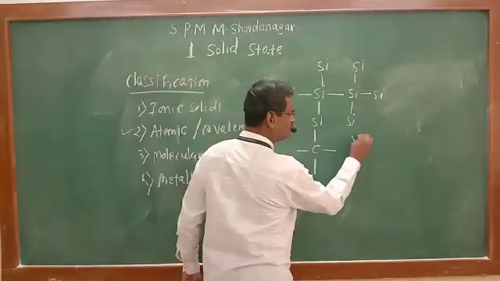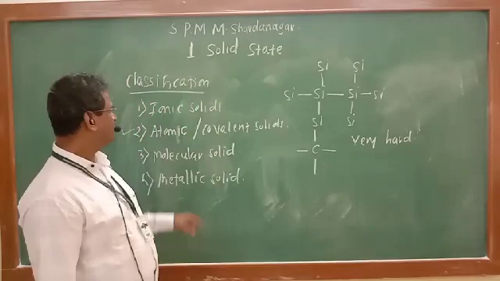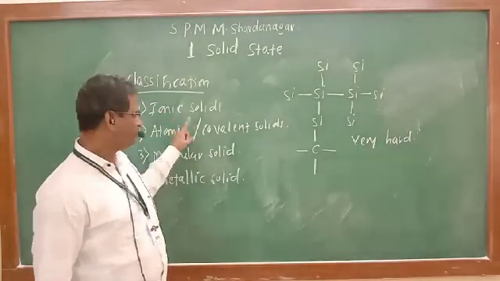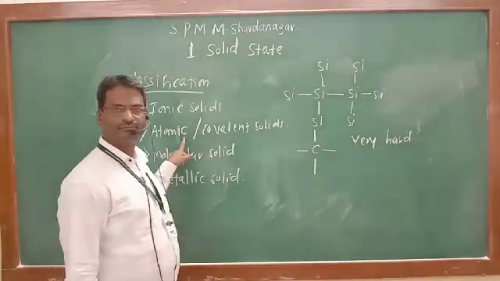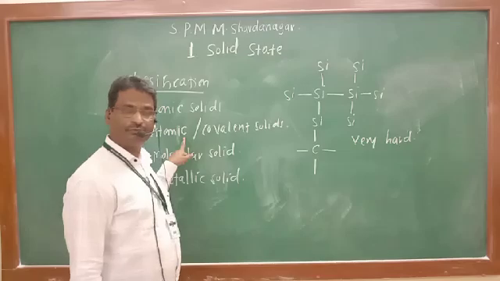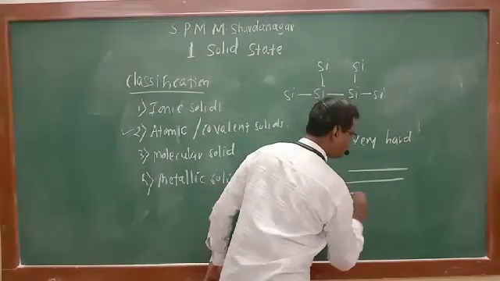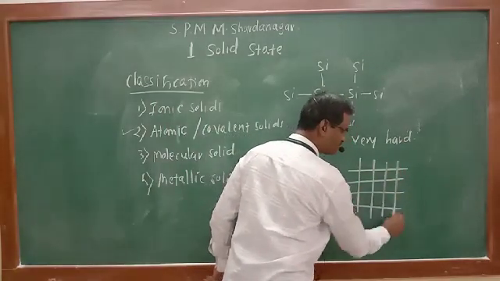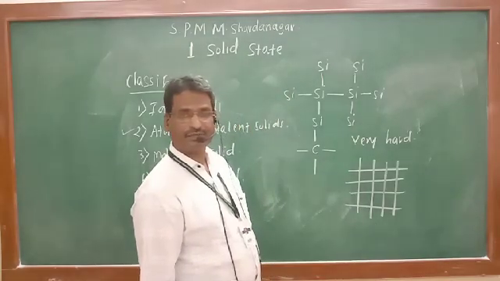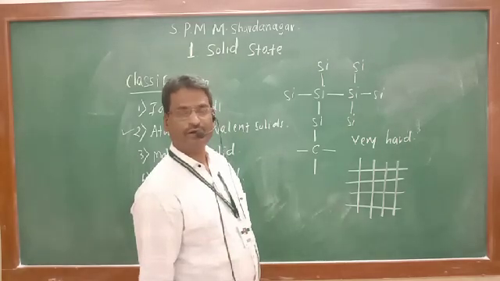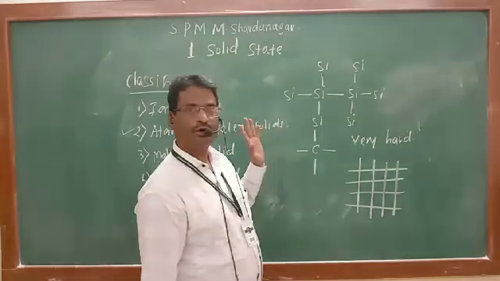Therefore the structure is very hard and brittle. In case of ionic solid we have seen hard, but here for atomic or covalent solids I am writing very hard. Why it is very hard and very brittle? Very hard because it is a cross-linked structure like this. Silica forms network structure, carbon, diamond forms a network structure, hard structure is obtained, and these are known as covalent solids.